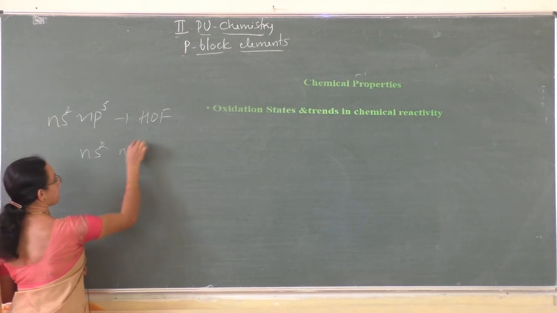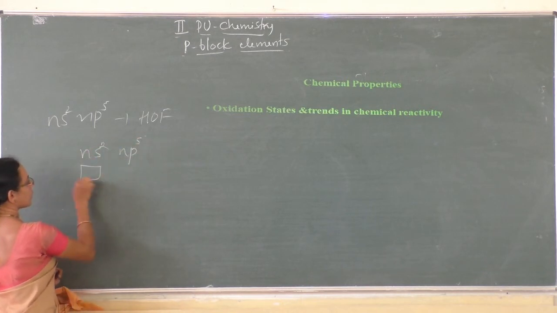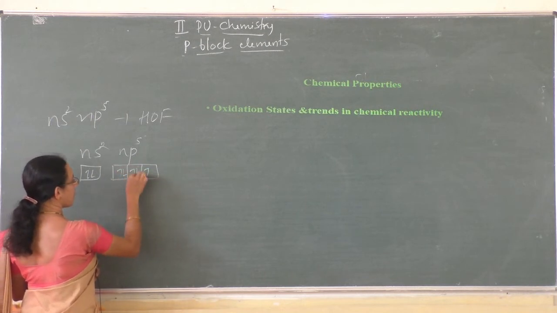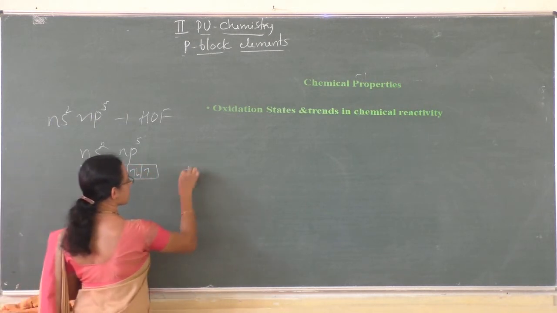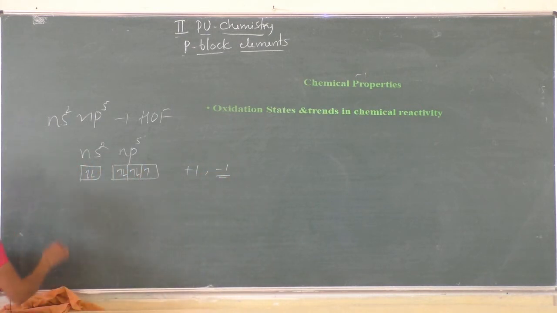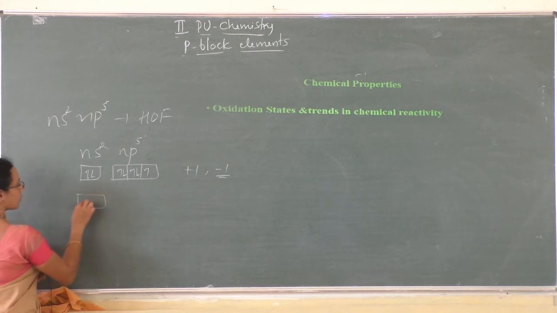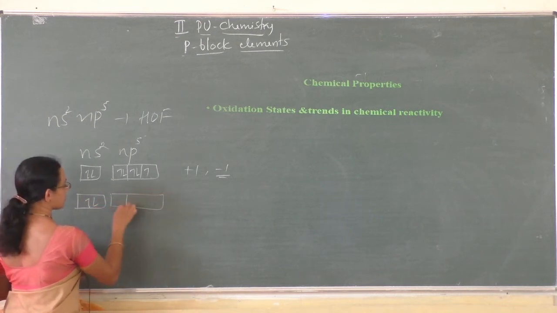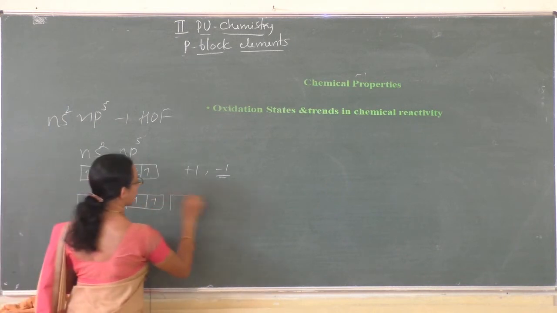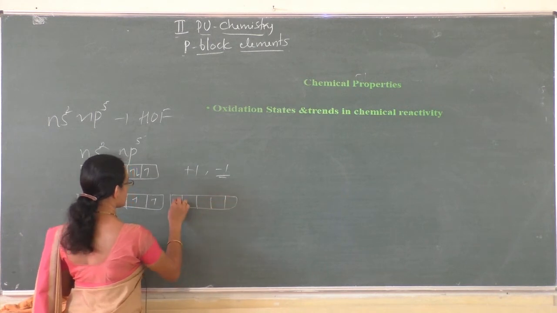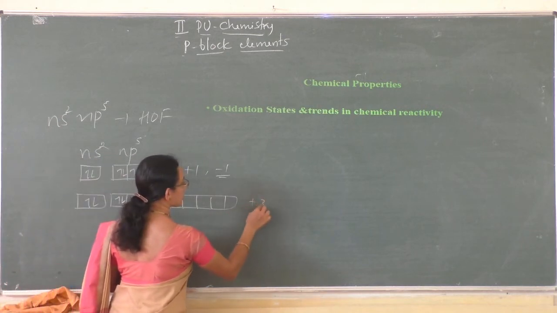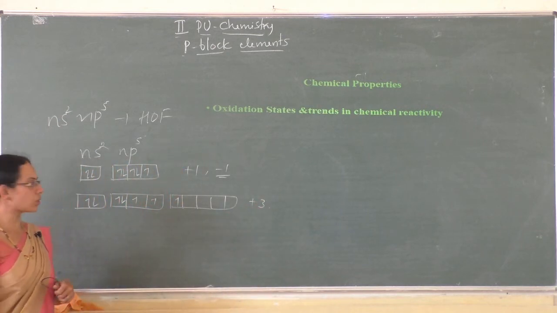ns2 np5, in the ground state it exhibits only -1 or +1 oxidation state, 1, 2, 3, 4, 5. So this is responsible for +1 or -1 oxidation state of halogens. In the first excited state, we can write the configuration like this: 1, 2, 3, 4. This electron gets unpaired to d orbital. So here there are 3 unpaired electrons, hence it is responsible for the +3 oxidation state of halogens.